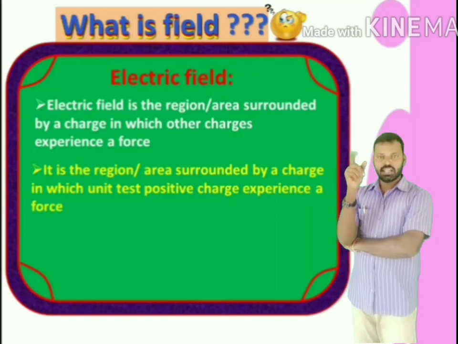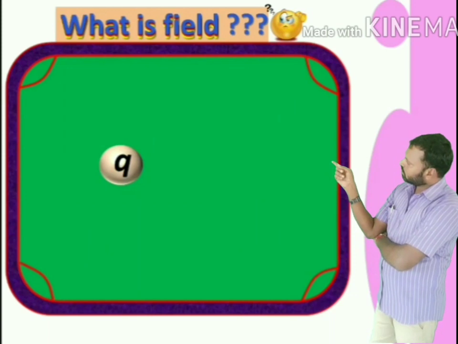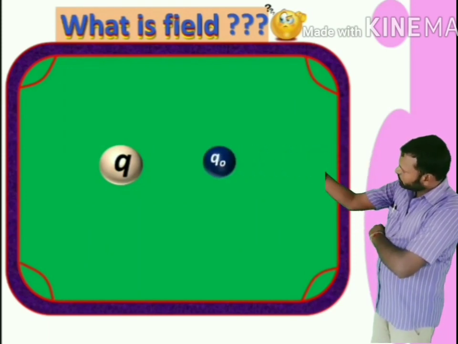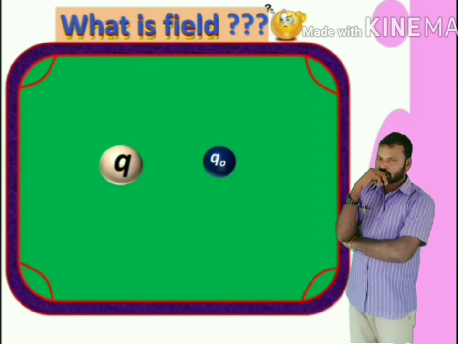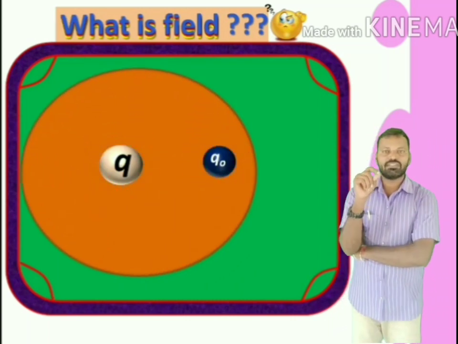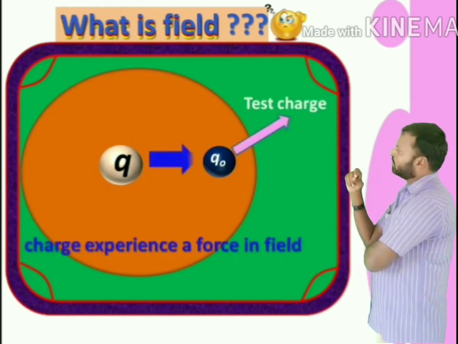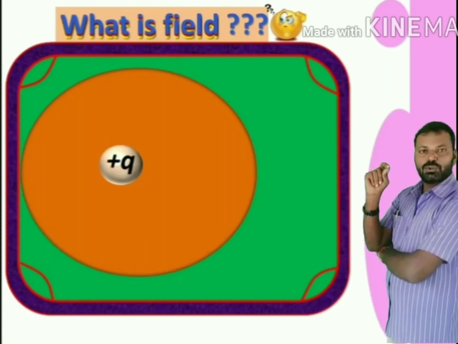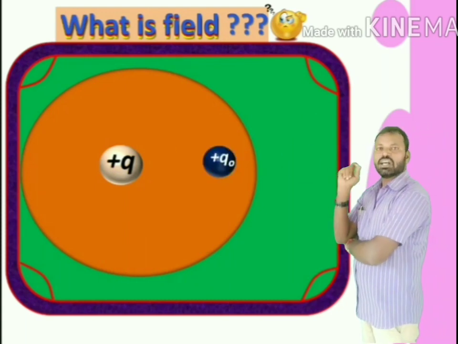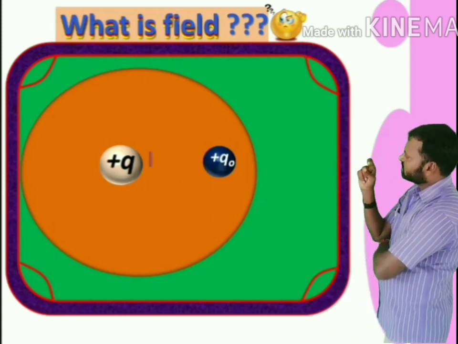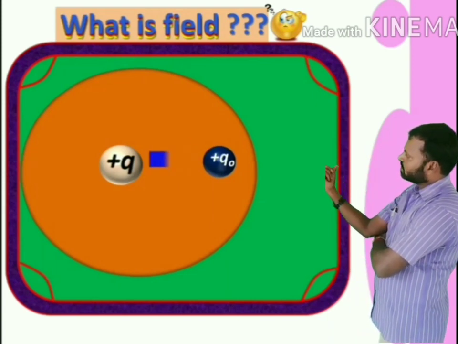Let us suppose there is a charge Q which is placed at this point. Now another charge Q0 is approaching this Q. When Q0 enters into the field of Q, Q0 experiences a force because of Q. Let us suppose Q is plus and Q0 is also plus. Now when Q0 approaches plus Q, it experiences a repulsive force.